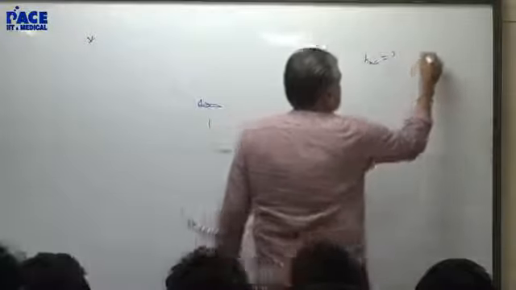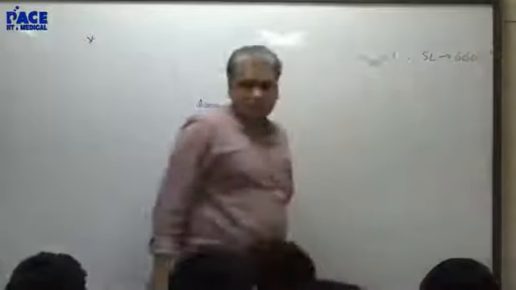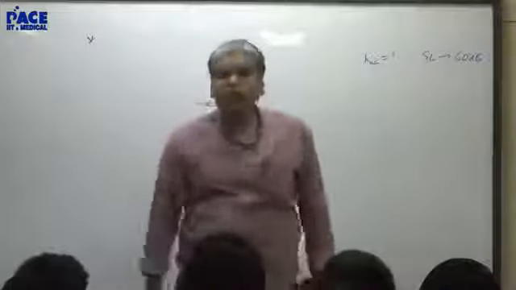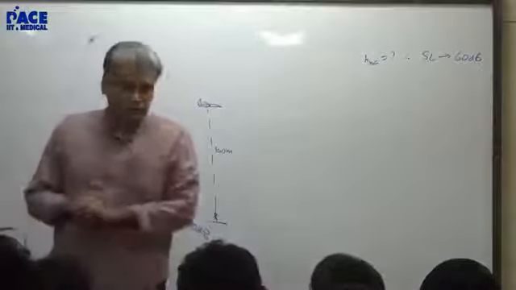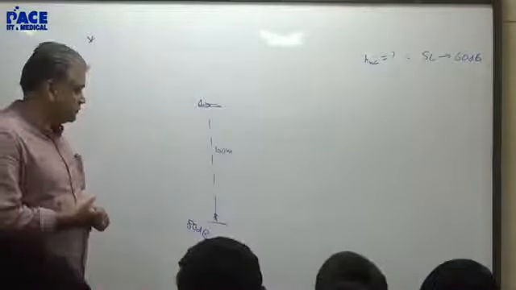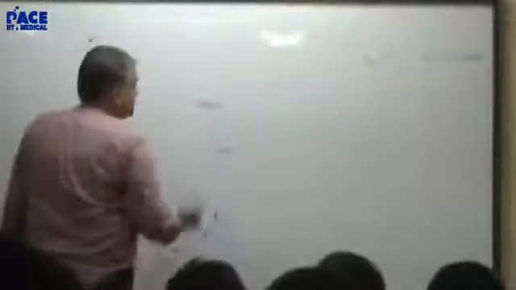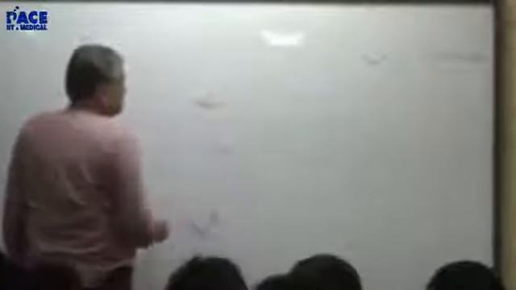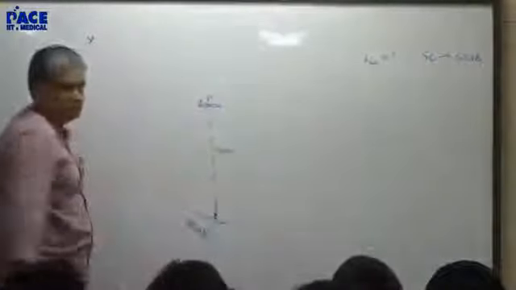such that the sound level is 60. So 80 is too much. Let's just say that we should get only 60. So what is the minimum height it should fly? That's the question. Now, this is a point source. It will have some power and it will give the same power at any point around.